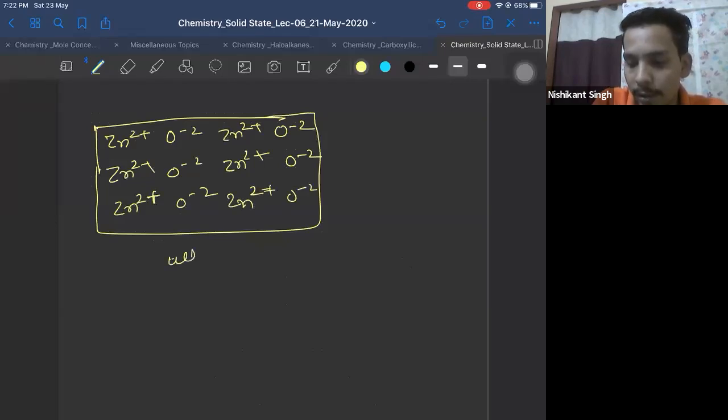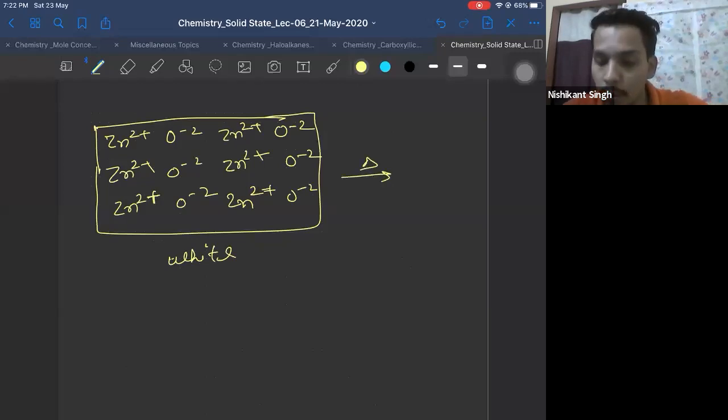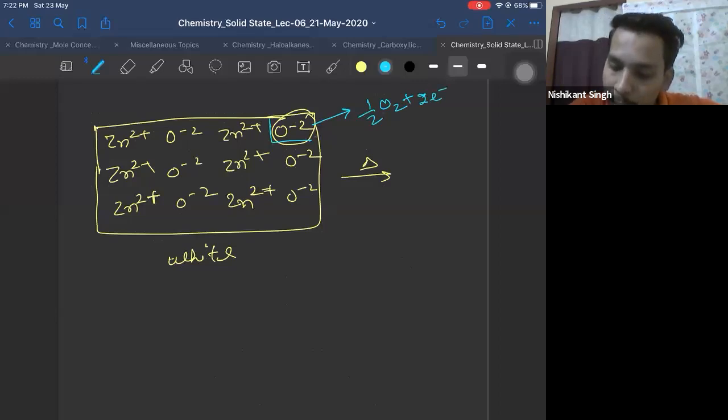So this is white, right? When you heat it, one of the O2- loses electrons to get converted into O2 gas and 2 electrons. This O2 gas, as soon as it is formed, will leave the lattice, right?